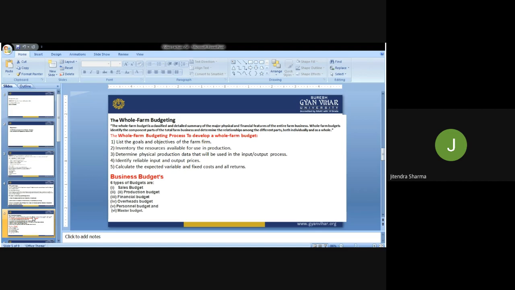So that kind of whole budget is there, and this is the whole budgeting process to develop a farm. What is the process actually? In what way do we proceed to achieve the whole farm budget, which we are calling the annual budget? List of the goals and objectives of the farm. Yes, this is the primary thing: what is our objective and goal.